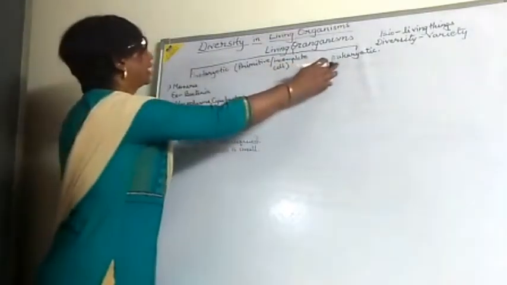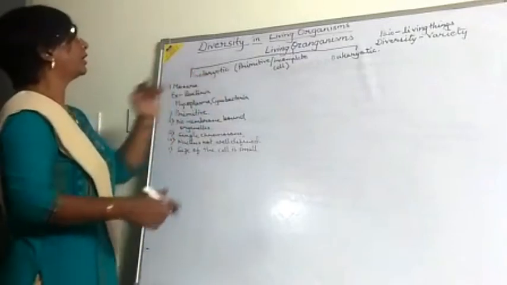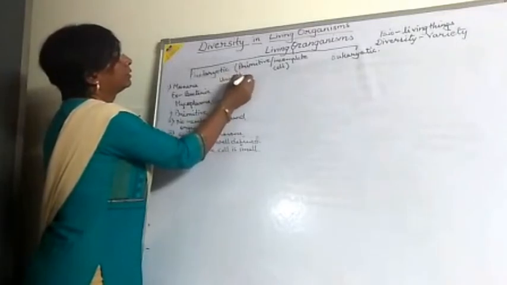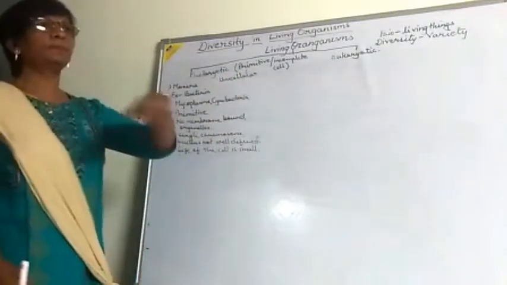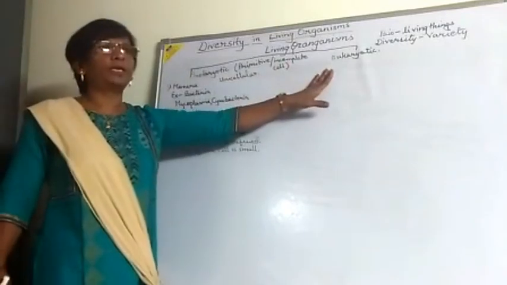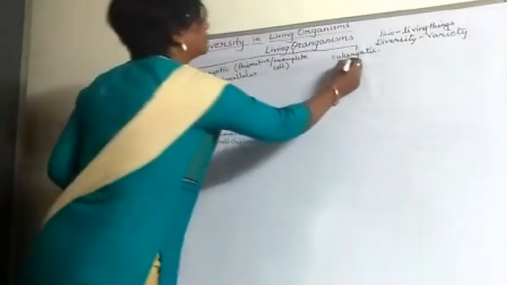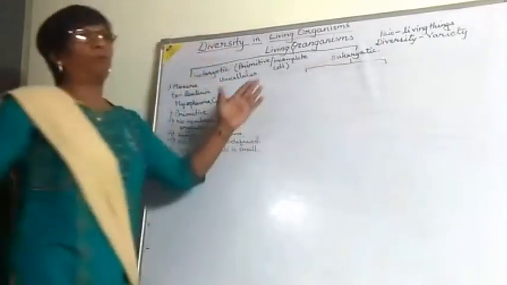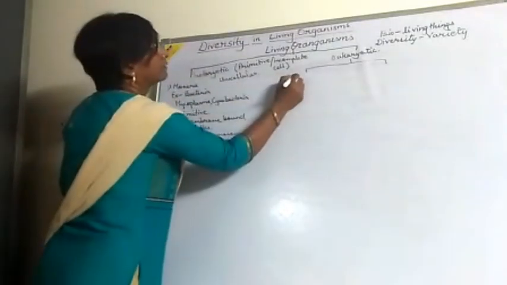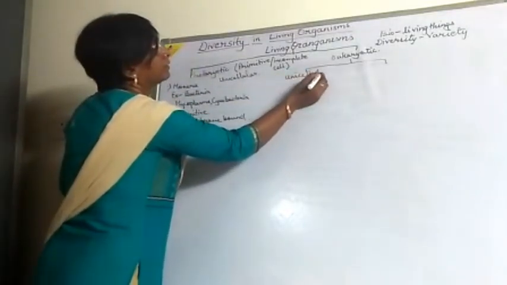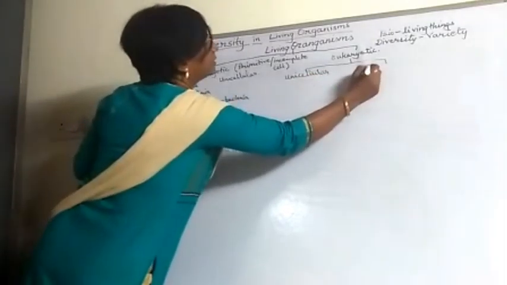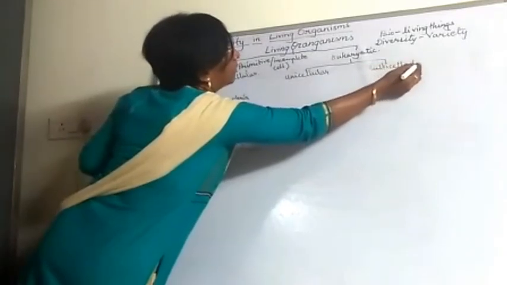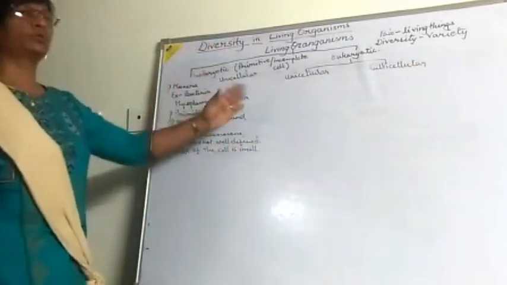Now we go to the eukaryotic. Basically, the prokaryotic is unicellular. The eukaryotic comes in two types: one is unicellular and another one is multicellular.